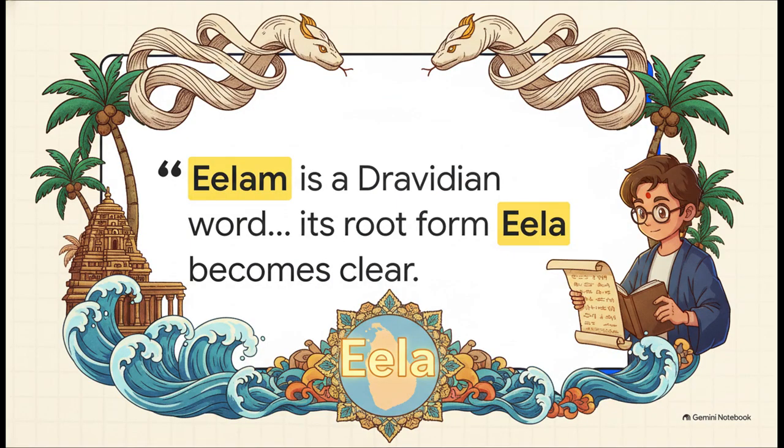As noted by the prominent linguist Professor Burrow, Elam is a Dravidian word. When scholars examine Tamil inscriptions and early literature, that foundational root form Ela becomes undeniably clear. The authors use this to provide absolute scholarly backing to the Dravidian origins of the island's most ancient recognizable name.